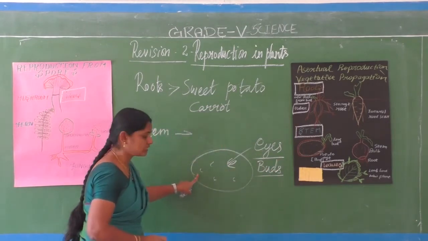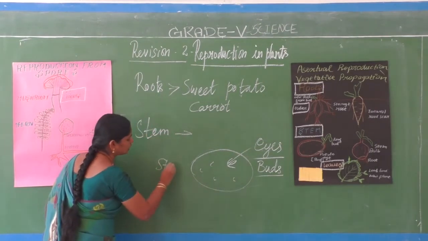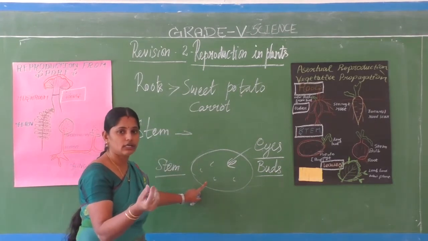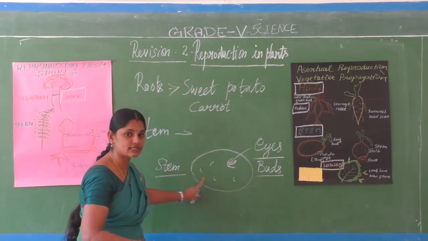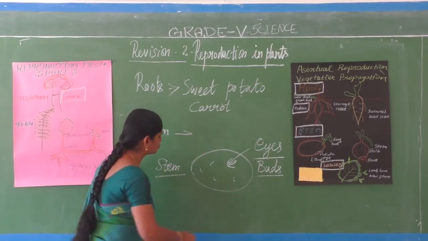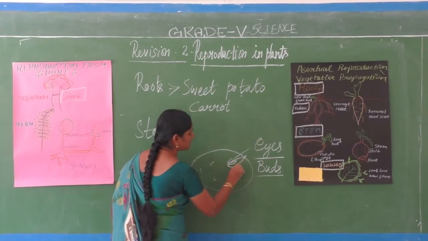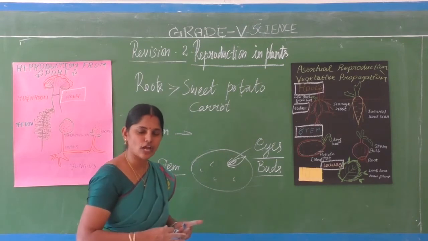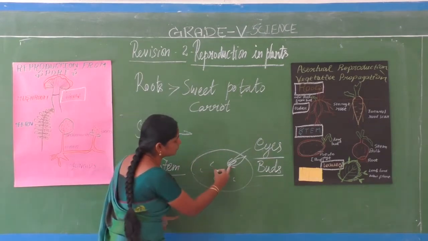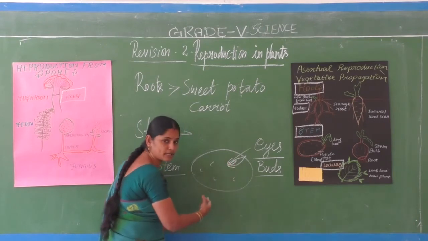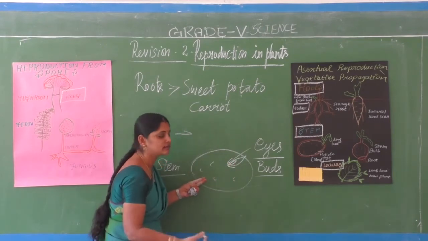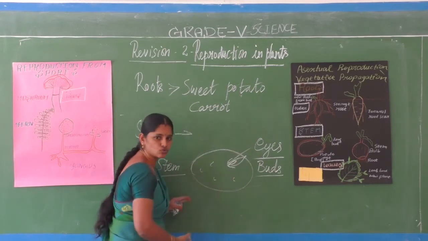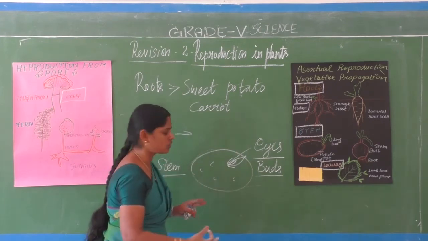So this is the stem of the potato. The potato is the stem of the potato plant. Okay, the potato is not a fruit part. This is the stem part of that potato plant. So from that, the leaves start growing. Where do the leaves start growing? From the stem or from the root? The leaf starts growing from the stem only, no? So small foliage of leaves comes out. So this potato is what then? This is stem. Are you clear? Potato is the stem. That's why the leaf starts growing over there. From the stem only leaves grow out. So potato is the stem.